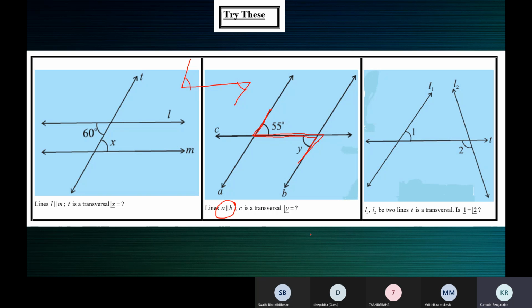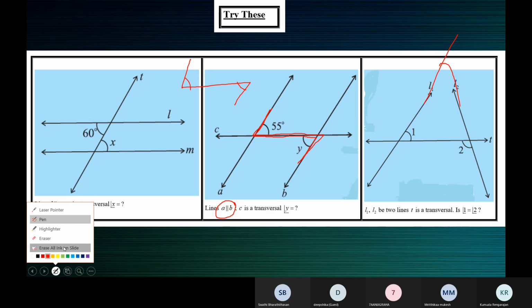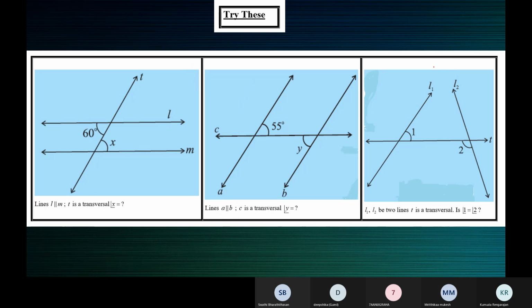Very good. Because it's given that L1 and L2 are two lines, and T is a transversal. They are not parallel lines. You can see they are intersecting lines. When you produce them, they are going to meet. So they are not parallel lines, and it's also not given to be parallel. L1 and L2 are two lines, and T is a transversal.